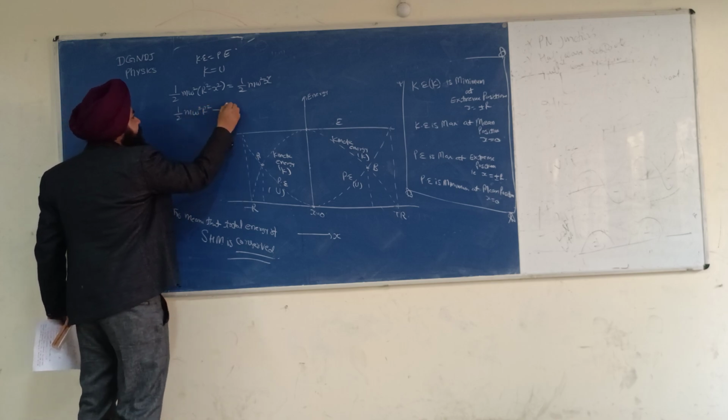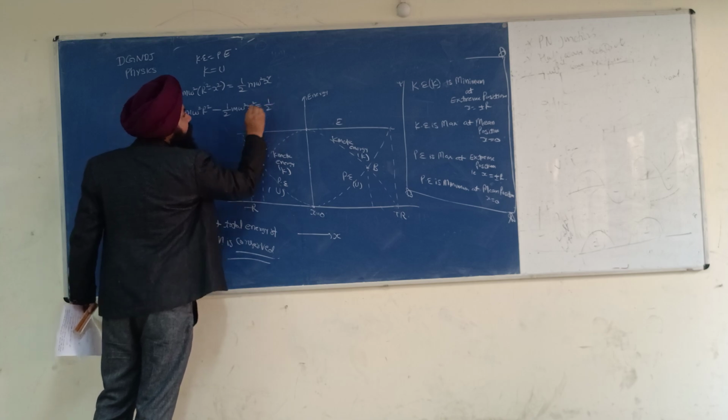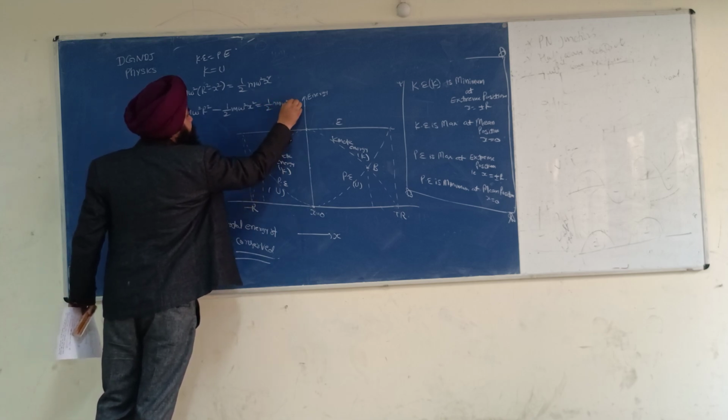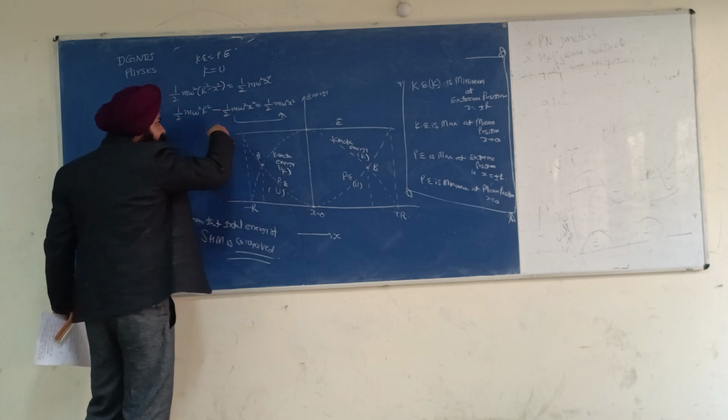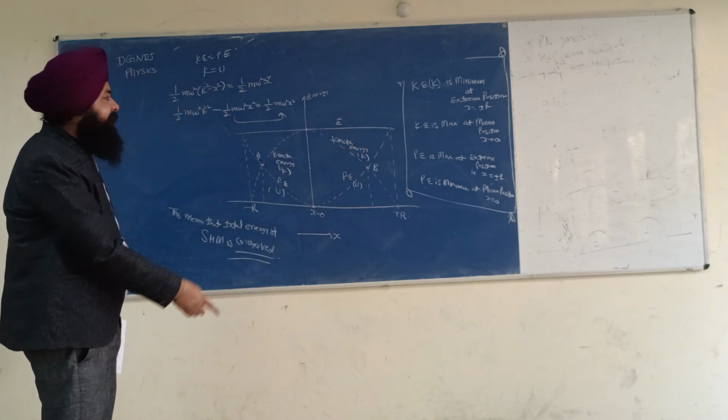Half m omega square (r square minus x square) is equal to half m omega square x square. Let us take it to the right hand side.